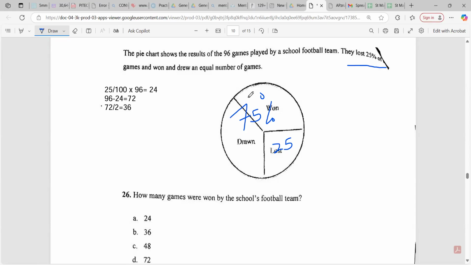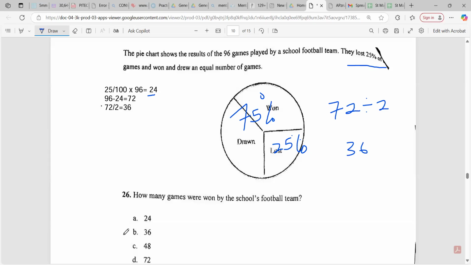But she chose the other route, which is also fine. So she subtracted the 25%, which gives us 24. After you take out that 24, between won and drawn is 72. But they say that it's equal, so you just divide it by 2. Very good, Lopez. So it would have been 36.